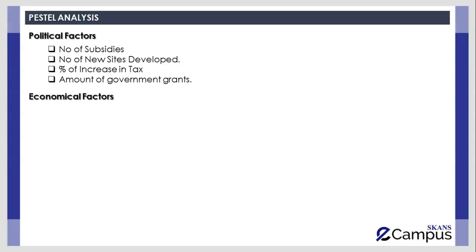Now we'll talk about economical factors. When I talk about economical factors, the overall economical situation of the country in which you're doing your business can have a positive or negative impact on the organization's performance. Right?